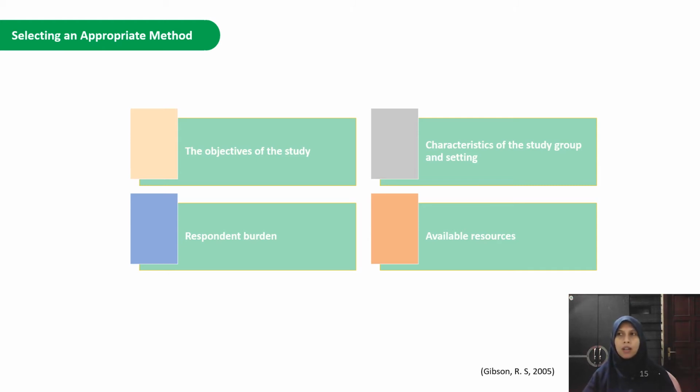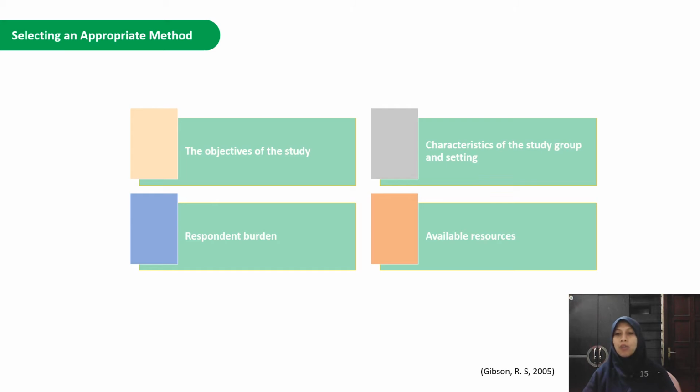It is different if our subject is literate, numerate, and highly motivated; we can use weighed food record, for example. And we also have to consider respondent burden. We can choose a method that has less respondent burden to increase participation if we need a high number of subjects.